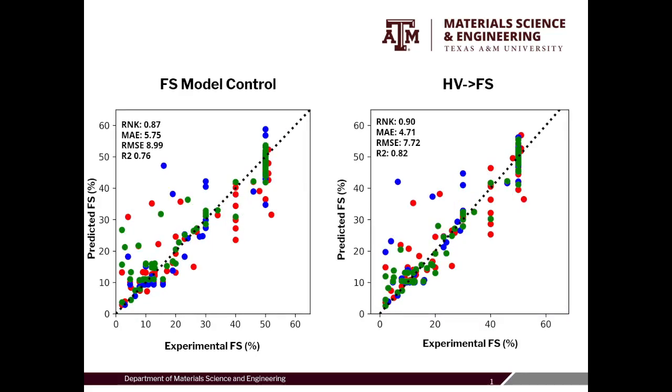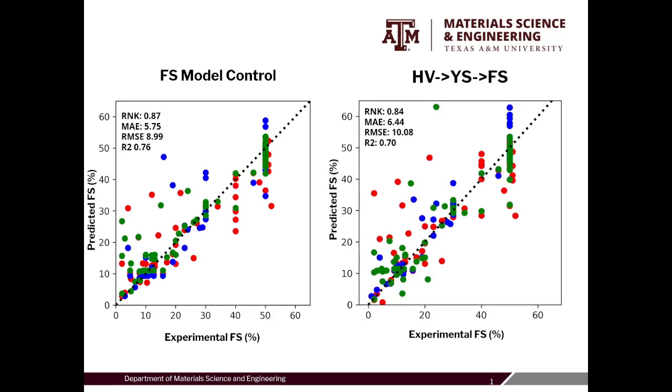We see quite good results in our fracture strain control model though. Hardness to fracture strain performed much better than hardness to yield strength, increasing the metric substantially compared to the already good control. Our control model had an R&K of 0.87 and R squared of 0.76, as well as relatively low mean absolute errors and root mean squared errors. The hardness into fracture strain model, on the other hand, has an R&K of 0.9 and an R squared of 0.82, with substantially lower mean absolute error and root mean squared error metrics.